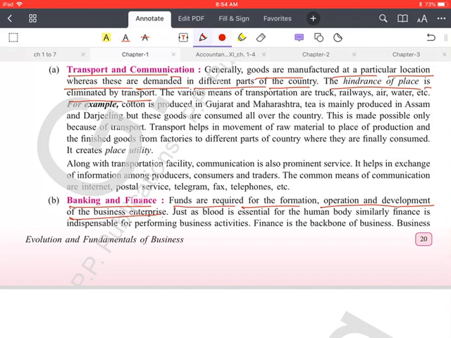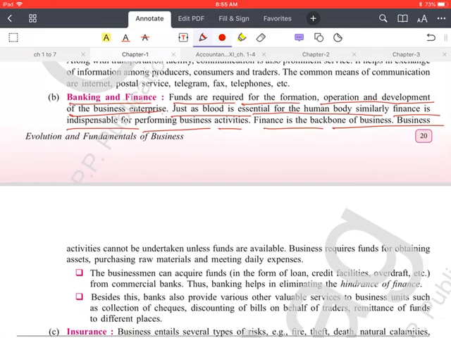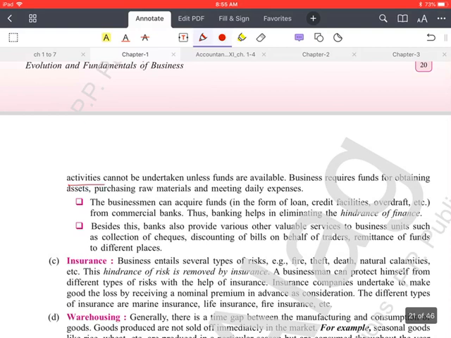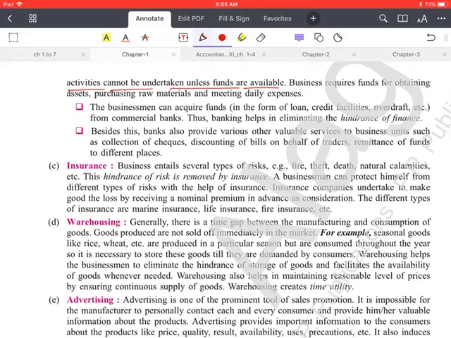Just as blood is essential for the human body, similarly finance is indispensable for performing business activities. Finance is the backbone of business. Activities cannot be undertaken unless funds are available. So in short, the banking branch of commerce, the banking and financial institutions, have removed the hindrance of financing. Okay, now insurance.